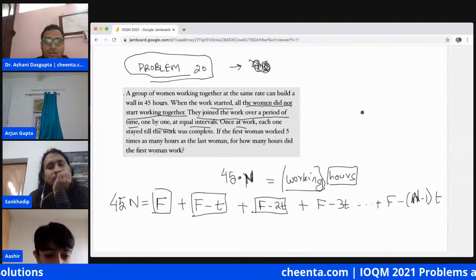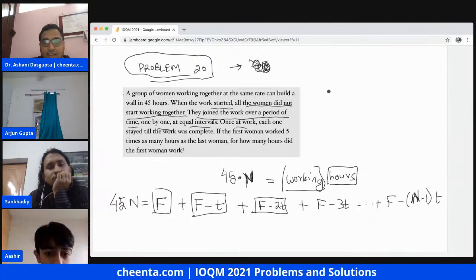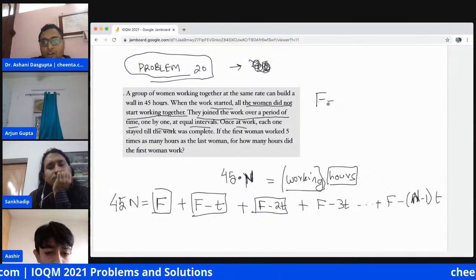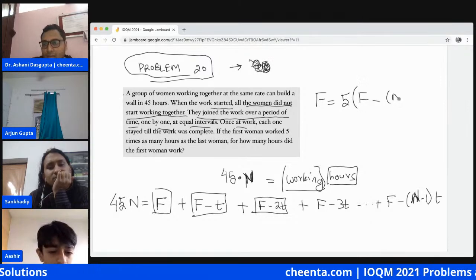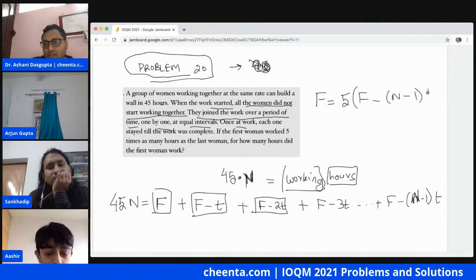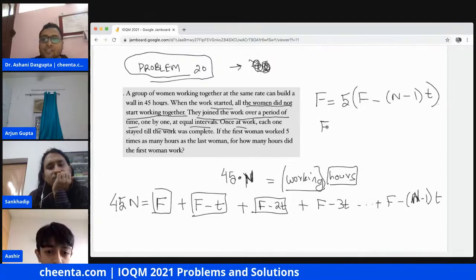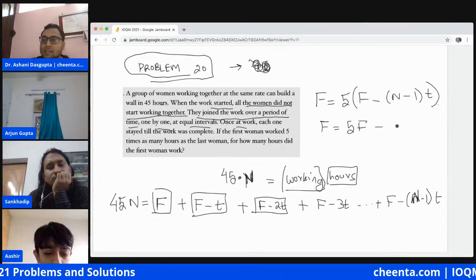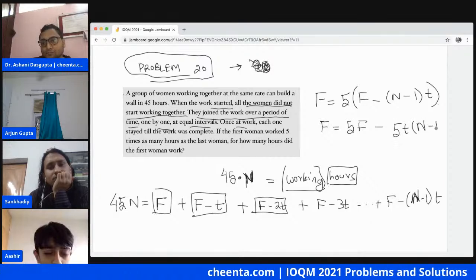Okay, so now the other condition that we are given is the first woman worked for 5 times F minus (n minus 1)T. So we have F is equal to 5F minus 5T times (n minus 1).